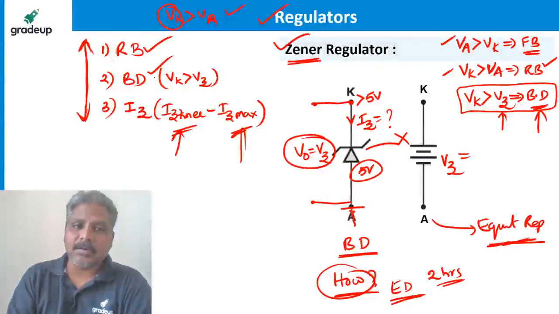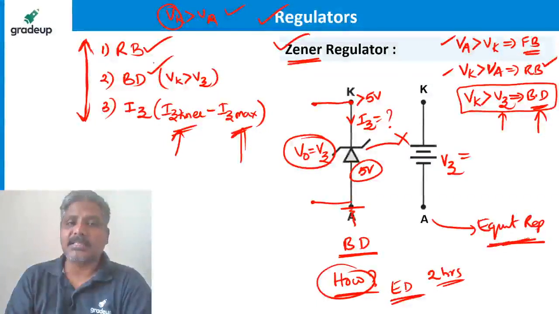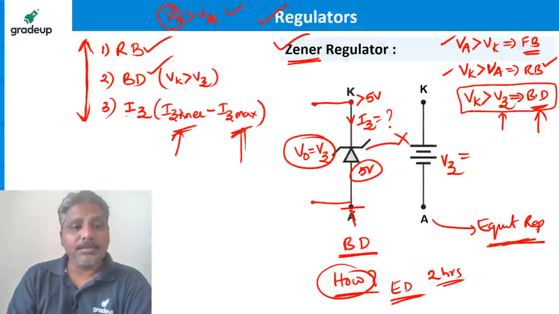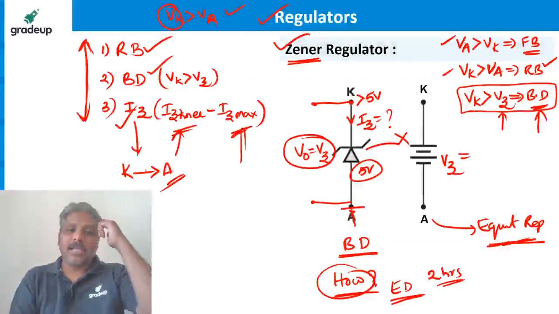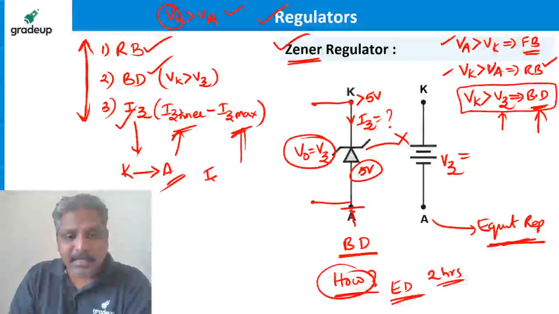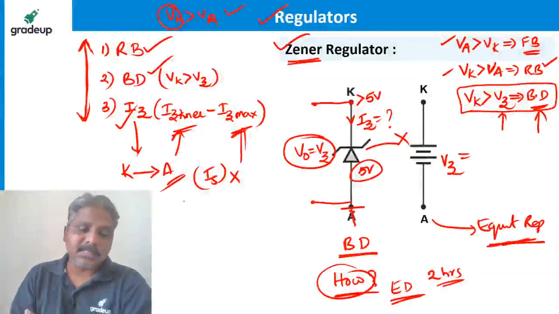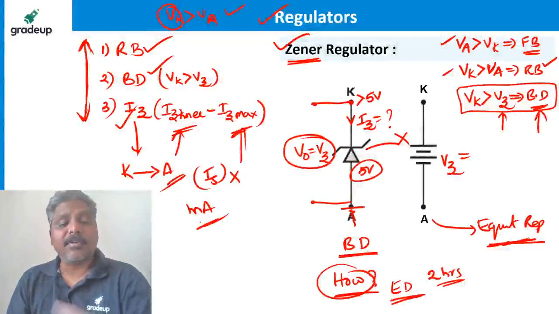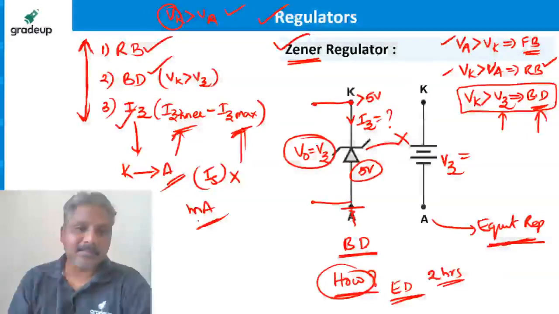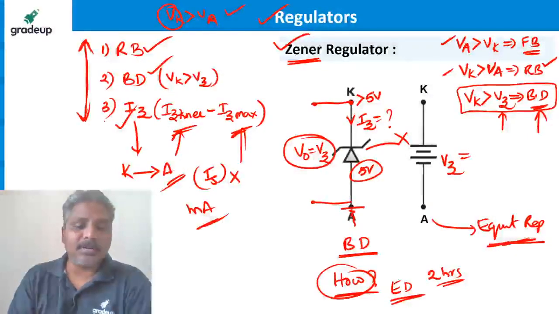Once it is under breakdown, don't say the current is 0 from cathode to anode. You say that there is current flowing. How does the current flow? From cathode to anode. And how much is it? Not leakage current. It is not leakage current. It is a large current, generally in the order of milliamperes, like forward bias current. So these are the 3 important points.